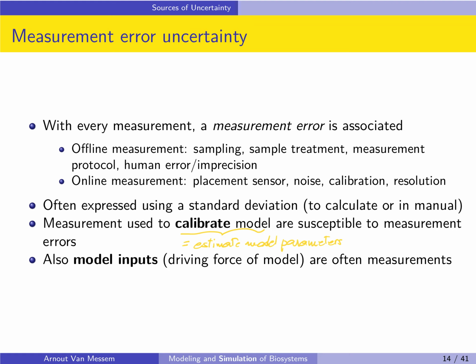And if we have measurement errors in the measurements to calibrate the model, there will also logically be errors in the estimated parameters. Also the model input, so what we put into the model, are often measurements. And so if we make errors in these measurements, these errors go into the model and then they are propagated through the model and they come out as errors on the output of the model.